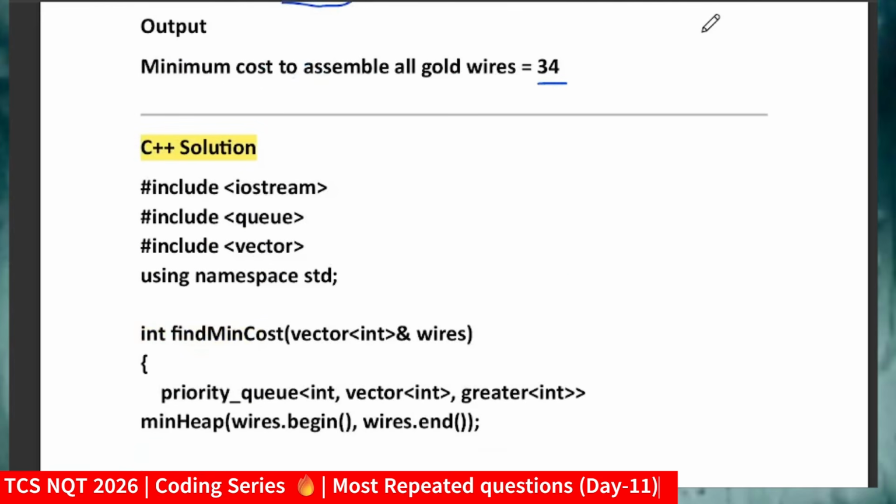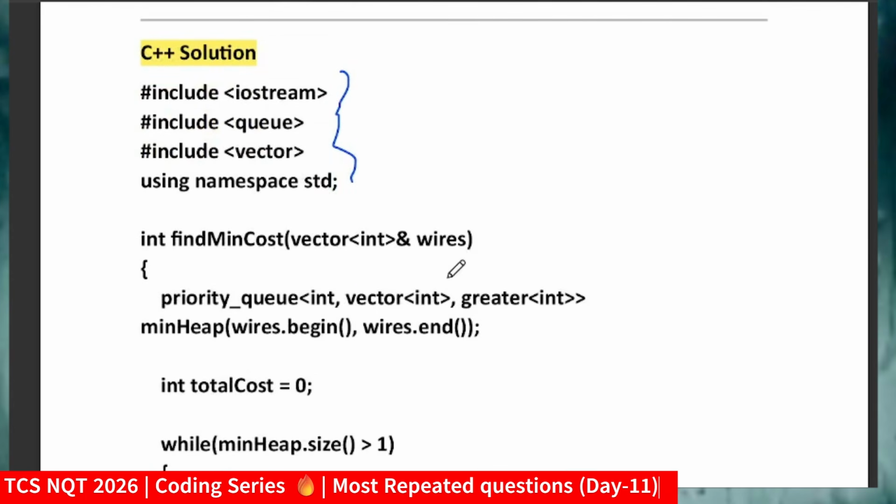Coming to our solution, first of all I am including the library. Many of the students commented that #include <bits/stdc++.h> was supporting there, so it's a good thing. But again I will suggest you go through all the libraries you will require, especially vector, queue, heap and all those things. So including the libraries: iostream, queue, vector, using namespace std.